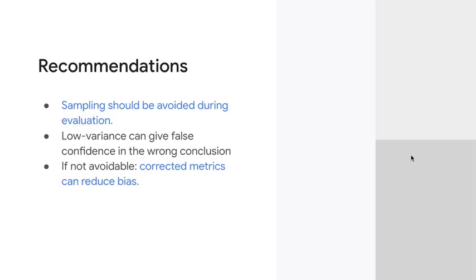With this work, we wanted to bring attention to the potential danger of sampling during evaluation. Because the estimates that are commonly used have high bias but low variance, this can lead to apparent confidence in the wrong conclusion. For this reason, we recommend avoiding the use of sampling during evaluation. When that is not an option, the correction methods that we propose can alleviate the issue.